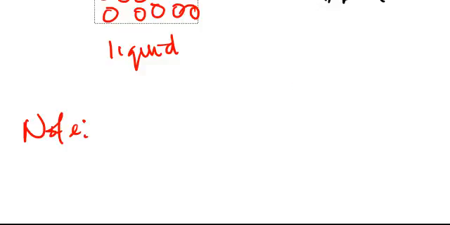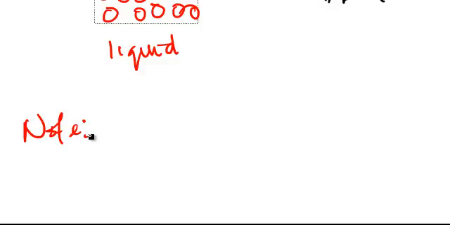Boiling point means the temperature at which the liquid starts to boil. So it doesn't matter whether the boiling point is reached or not. So far, the particles can get enough energy to escape, that is to break away from the force of attraction and then escape. So when it escapes, we say the substance evaporates.